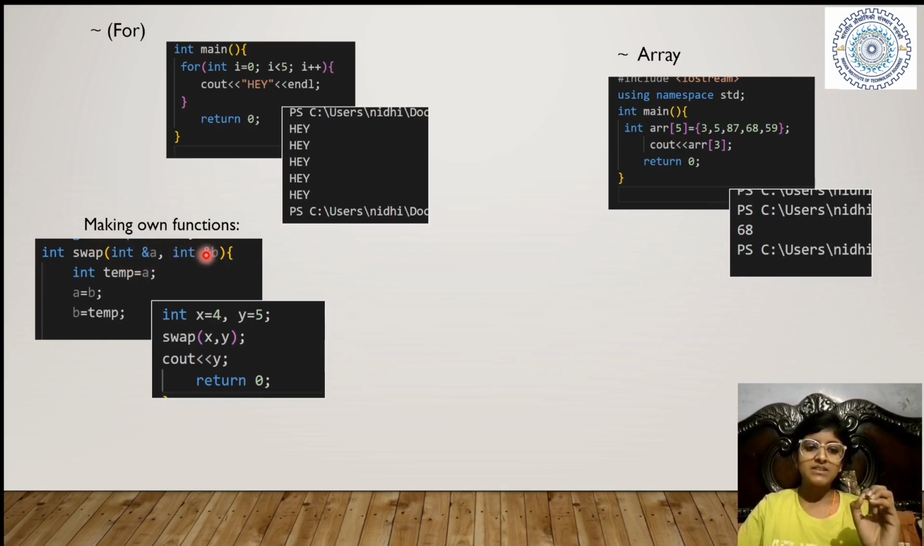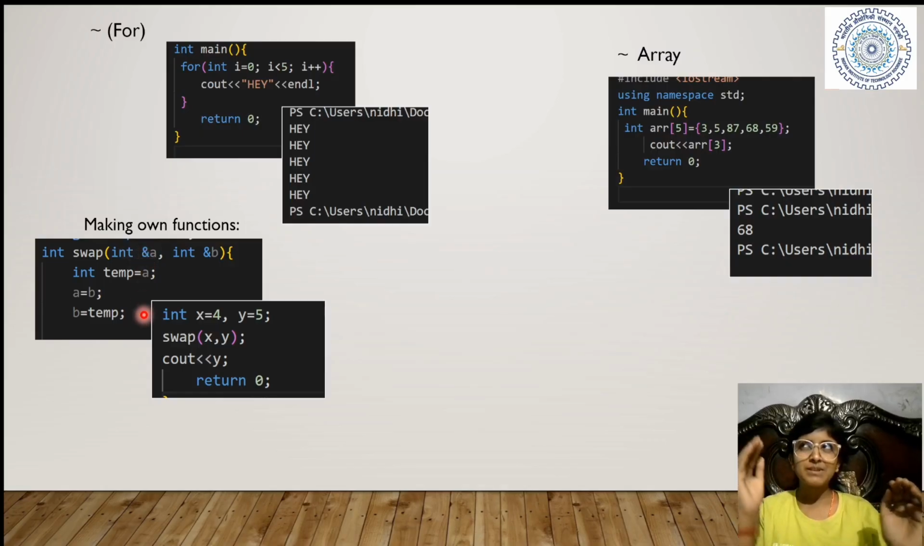This ampersand is another thing. It is basically used for the reference of the values that will be given in main, and this ampersand denotes address of. Okay, so this is a function for swapping numbers, and this is the format for swapping numbers.